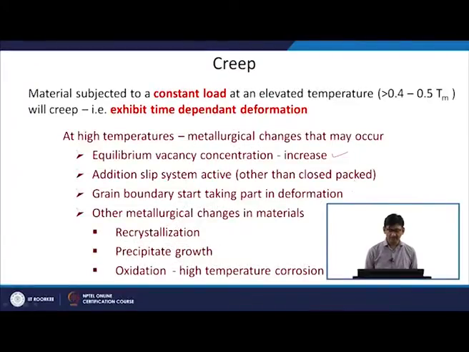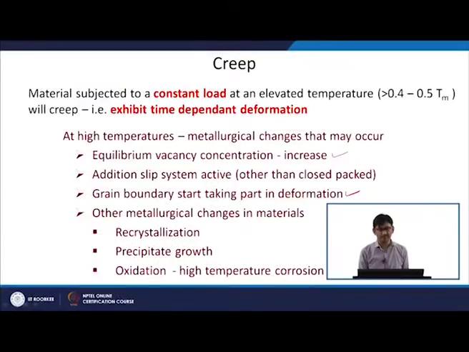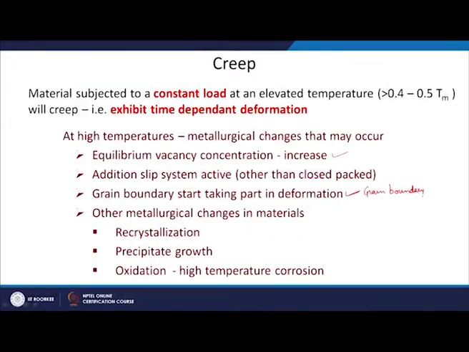And then grain boundaries start taking part in deformation. This is a very important deformation mechanism which starts operating at high temperature. At high temperature, it is not necessarily that you will have deformation only through dislocation movement through the grain, but the deformation can be through grain boundary sliding, which is what we mean when we say that grain boundaries start taking part in deformation, and the process is called grain boundary sliding.